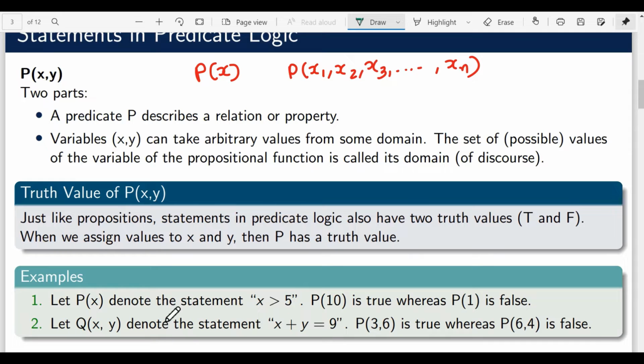Consider these examples. Let P(x) denote the statement x greater than 5. Then we can say that P(10) is true since 10 is greater than 5, and P(1) is false since 1 is not greater than 5. Similarly, we can talk about a binary predicate Q(x, y), where the predicate is x plus y is equal to 9. If we assign 3 and 6 to x and y, then the predicate is true. But if we assign 6 and 4, then 6 plus 4 is 10, which is not equal to 9, and hence the predicate is false.